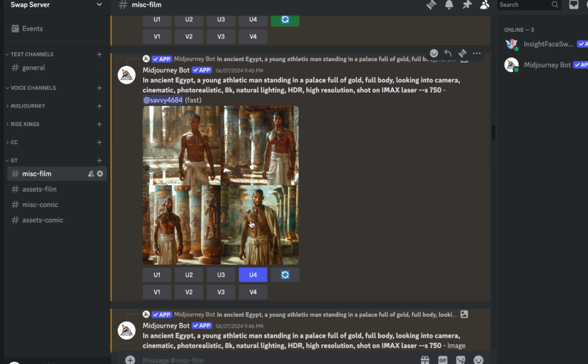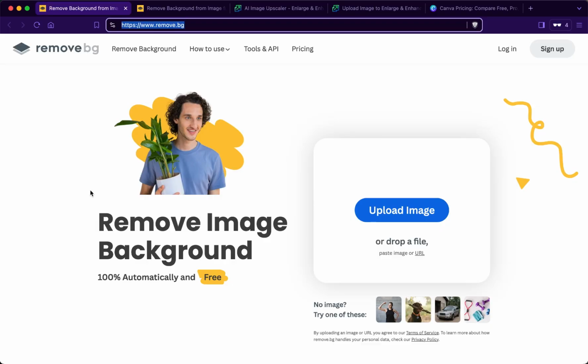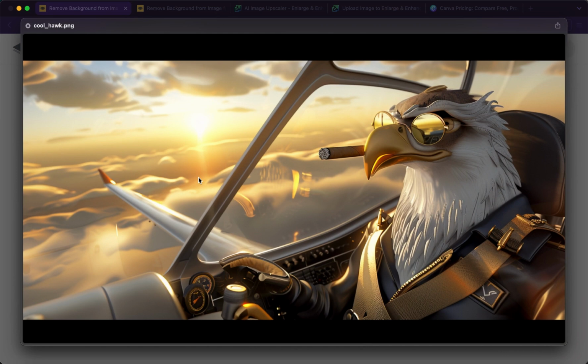Then, because we're going to use these characters multiple times and the scenery in the background might be different, in that case we can just use the character and then remove the background so that we can easily change between backgrounds. For that you can use whatever tool you want to use, like Photoshop or Canva, or if you want to use a free tool, you can go to this website. You can also find this in the PDF in the resources chapter, but then usually you upload here your image, and I choose this as an example.